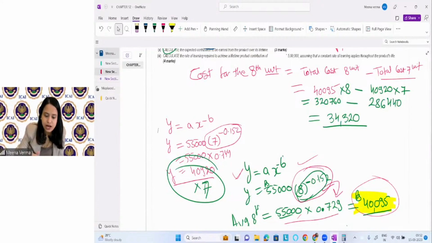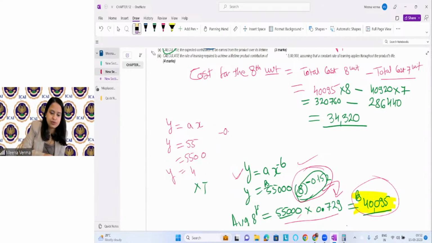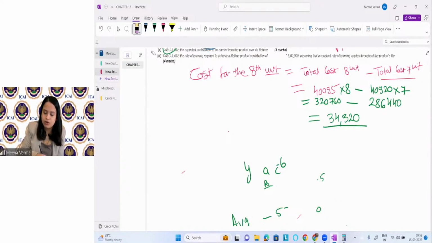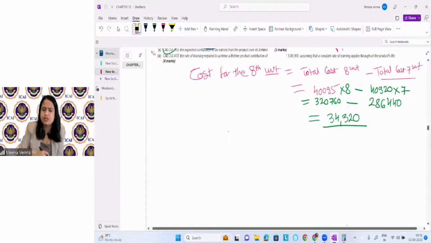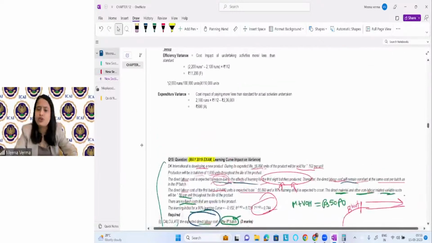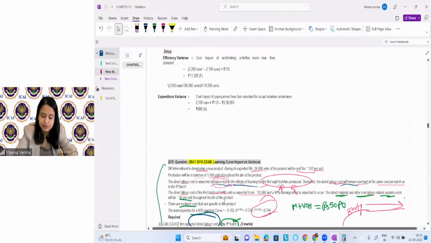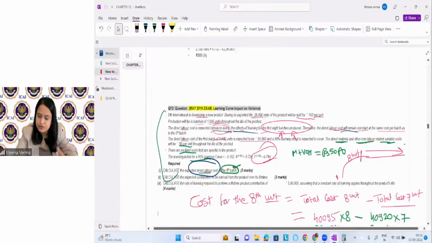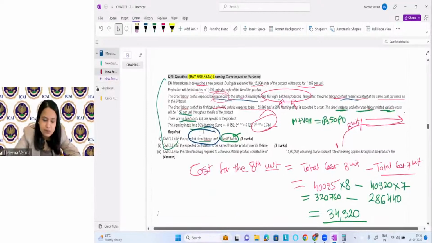So in the question they ask you, I'm just removing all the information now. Just give me 1 minute. So you can apply both. I have explained to you all possible formulas, right? It is easy to apply the formula y equals ax^b here, because they have already given you all the information. You don't need to apply the logarithm or anti-logarithm here. Okay. So calculate the direct labor cost for the 8th batch. We have calculated. Then calculate the expected contribution to be earned from the product over its lifetime.